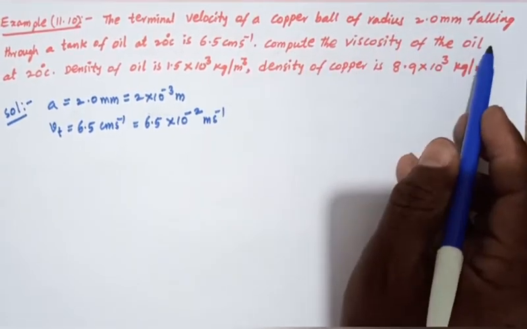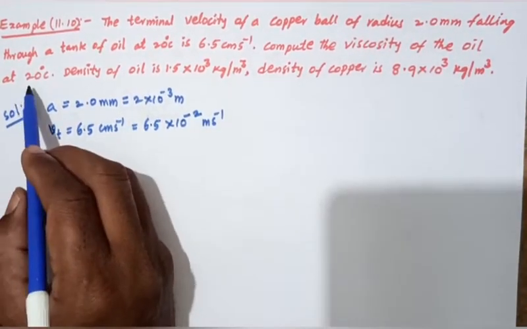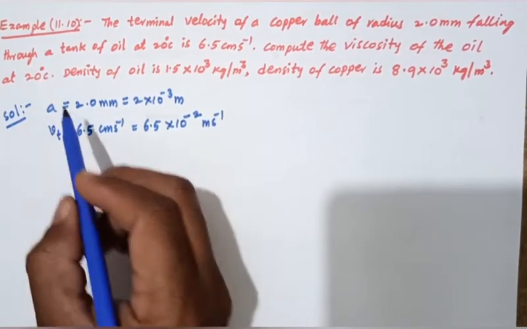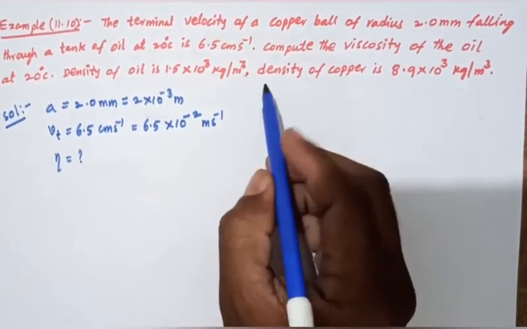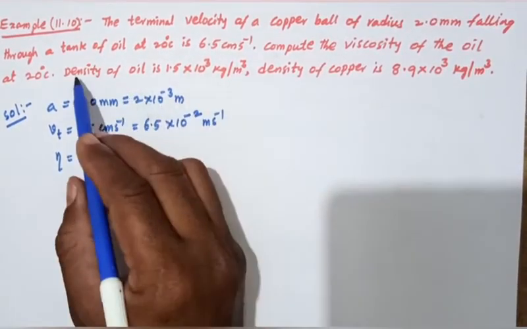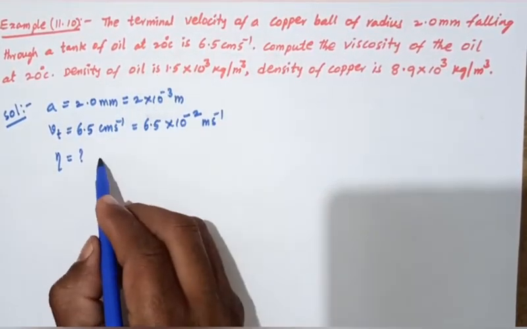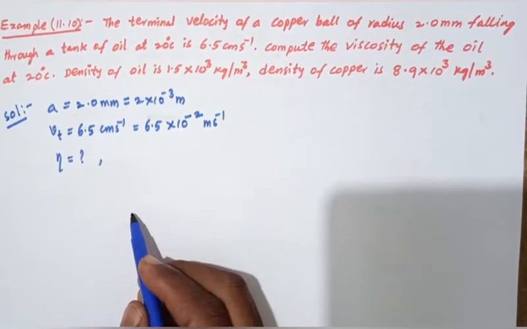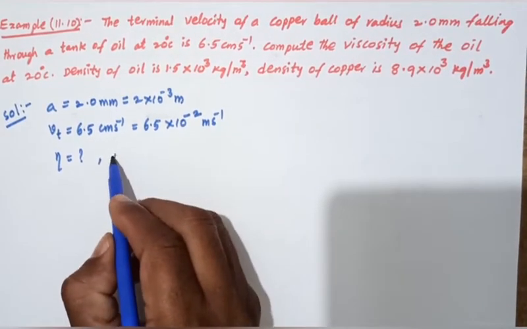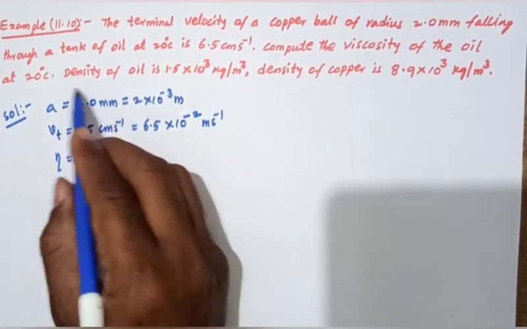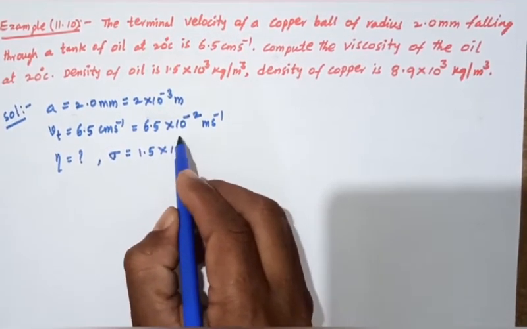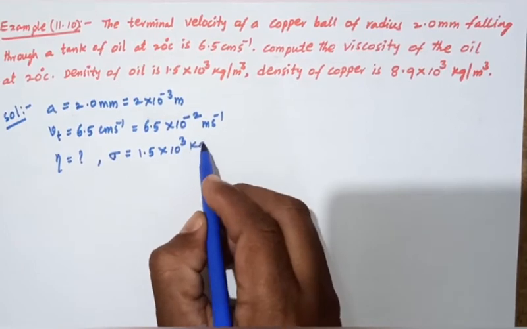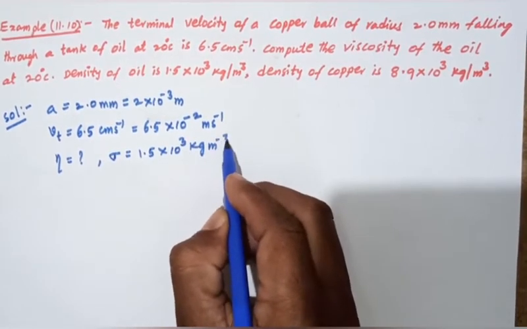Compute the viscosity of oil at 20 degrees Celsius. So what is the eta value? Density is given. Density of oil is sigma equals 1.5 into 10 to the power of 3 kilogram per meter cube.